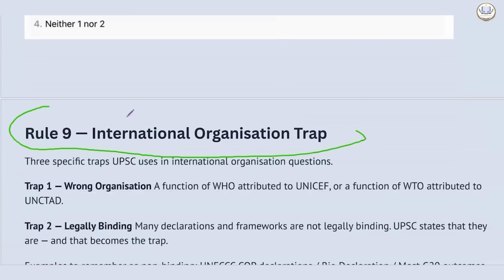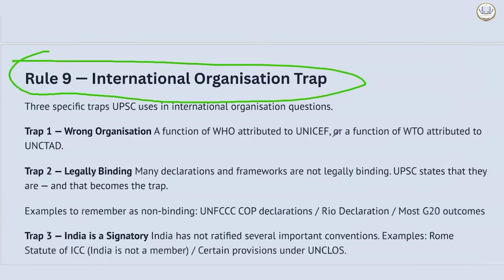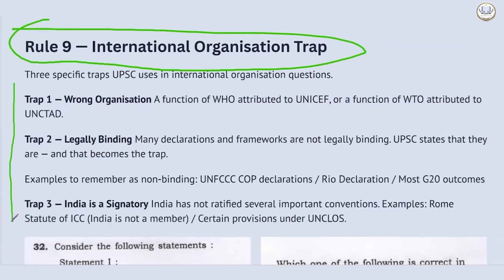Now, rule number 9 for international organizations. These are the 3 traps that they will use in IR related questions. Trap 1, wrong organization. A function of WHO will be attributed to UNICEF, or UNICEF to UNESCO. You must have remembered the question related to Mother Tongue Day. What they had done, they had written UNICEF instead of UNESCO. And that was the trap.